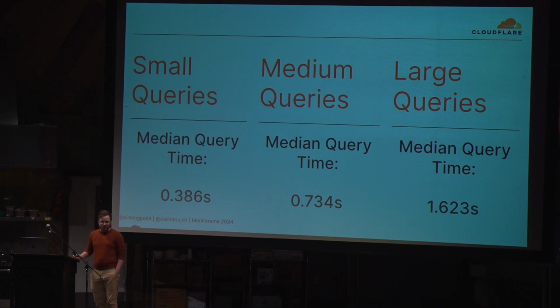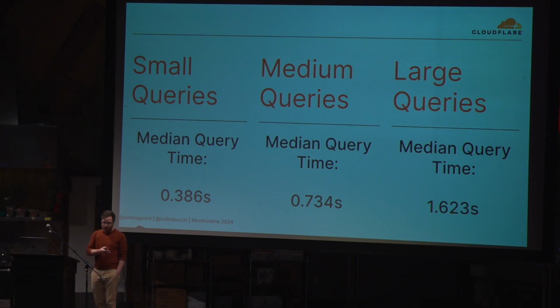Prometheus cheats by storing this in memory in its head chunk. Clickhouse doesn't have that luxury. It can do some level of caching, but there's no real way to say, let's store only this latest data in memory. So we can maybe assume that Prometheus is going to be a bit better.